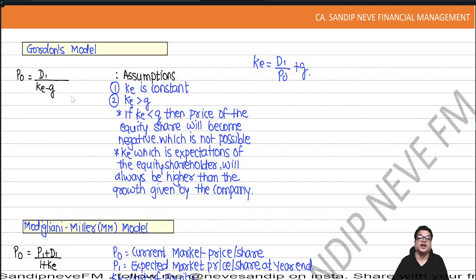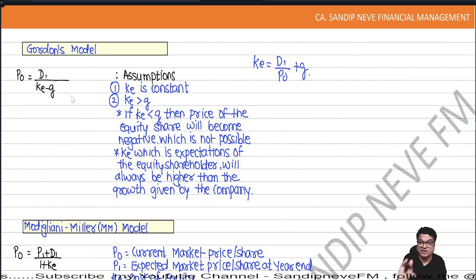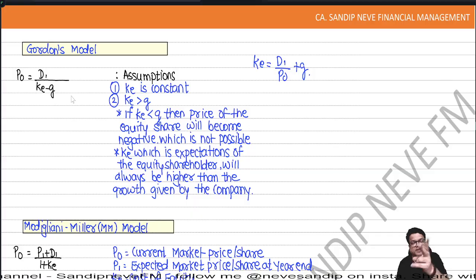He comes with his assumptions. Number one, K is constant. Number two, K is greater than G. I have given you two explanations. One, the mathematical one: if K becomes less than G, share prices will become negative. Jokingly we said, we buy the share from the company and the company pays us money. Is this going to happen? No, no, no. But the second approach is very important.